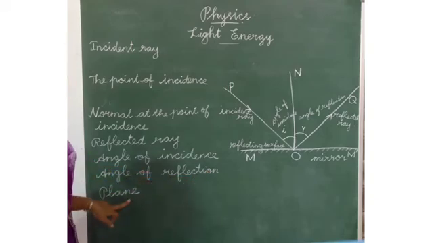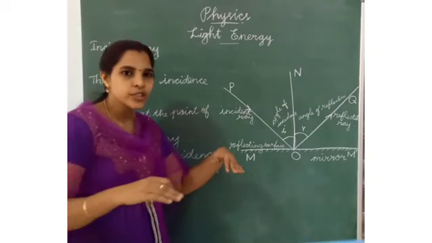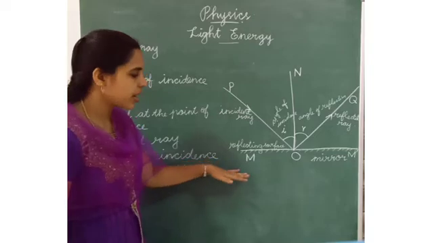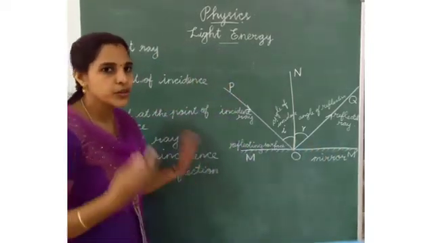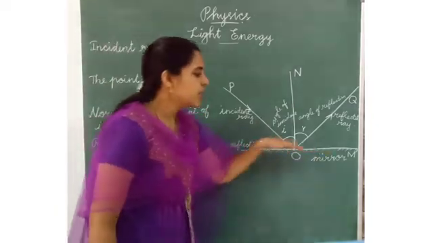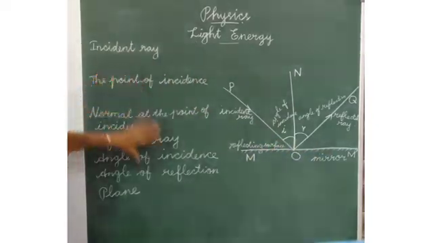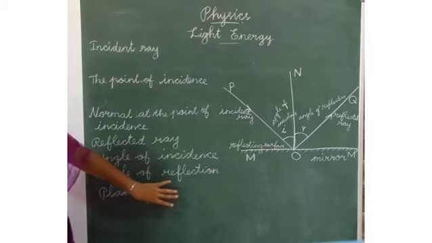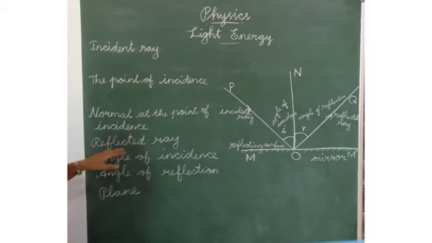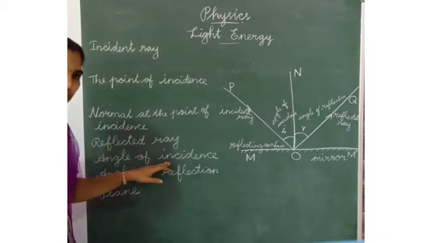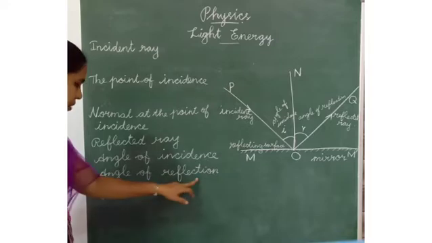Next one is plane. Plane is a flat two-dimensional area, with no thickness. This is the plane. What are the terms in reflection? Incident ray, the point of incidence, normal at the point of incidence, reflected ray, angle of incidence, angle of reflection, and plane.